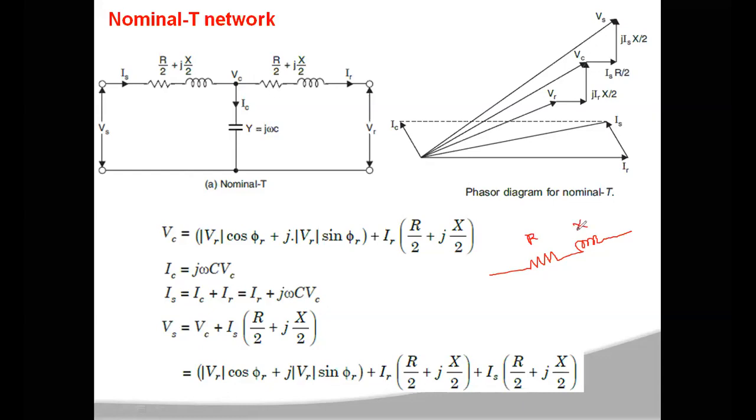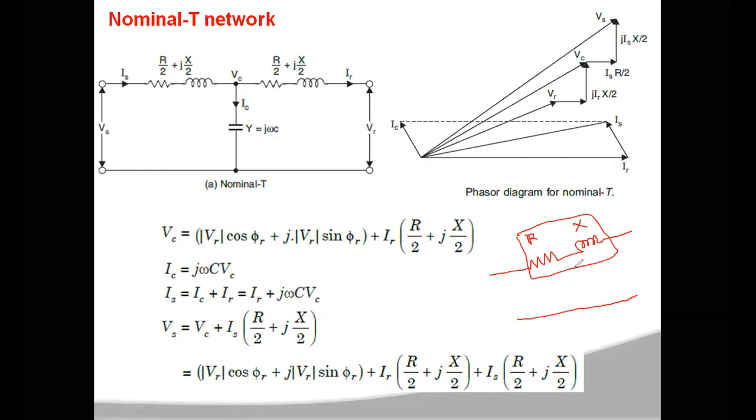In the end condenser method, the total capacitance of the transmission line is connected at the end of the transmission line, but here in the nominal T method, the total capacitance will be connected at the middle of the transmission line. This is the total impedance of the transmission line.